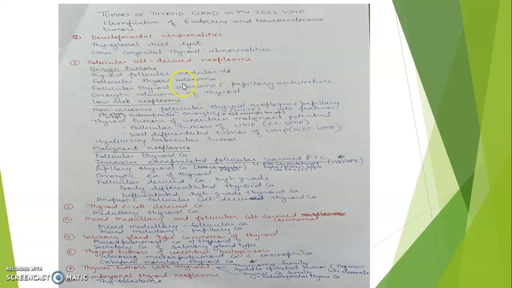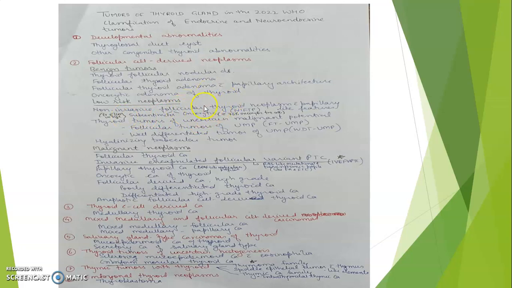Then follicular thyroid adenoma with papillary architecture, oncocytic adenoma. Low risk: NIFTP. NIFTP is further divided into subcentimetric and oncocytic type. Subcentimetric means the tumor is less than or equal to 1 centimeter in size.